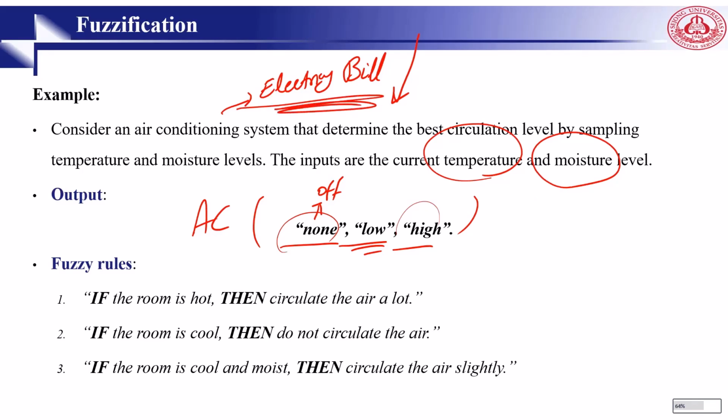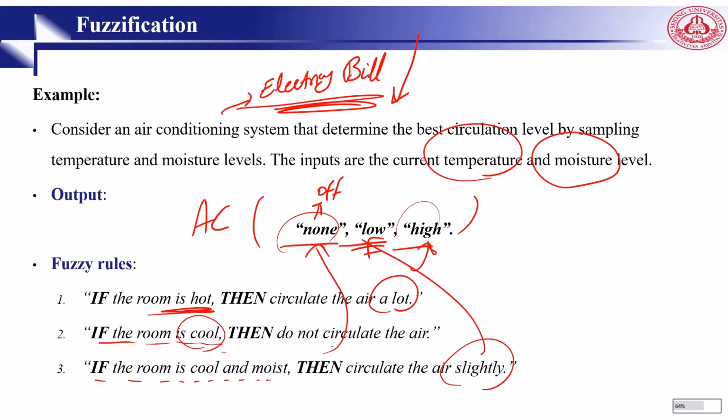So here are our rules. Some rules. In practice we may have to define 1,000 rules. If the room is hot, then circulate a lot. It means high. If the room is cool, then do not circulate air. None. If the room is cool and moist, then circulate air slightly. It means low. These are the rules.